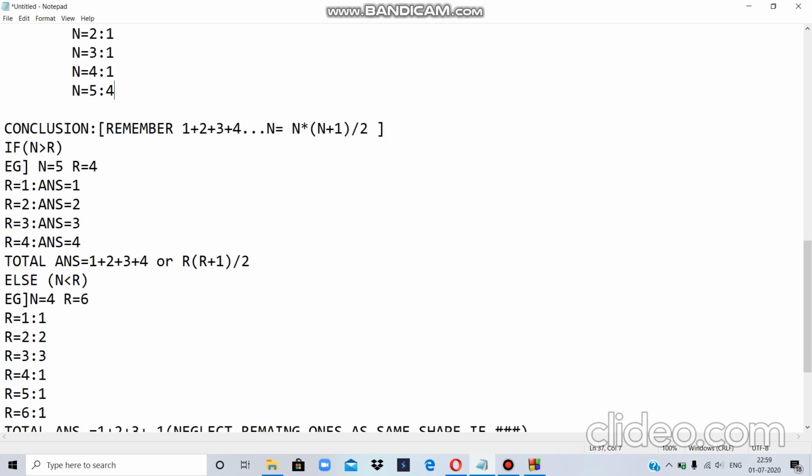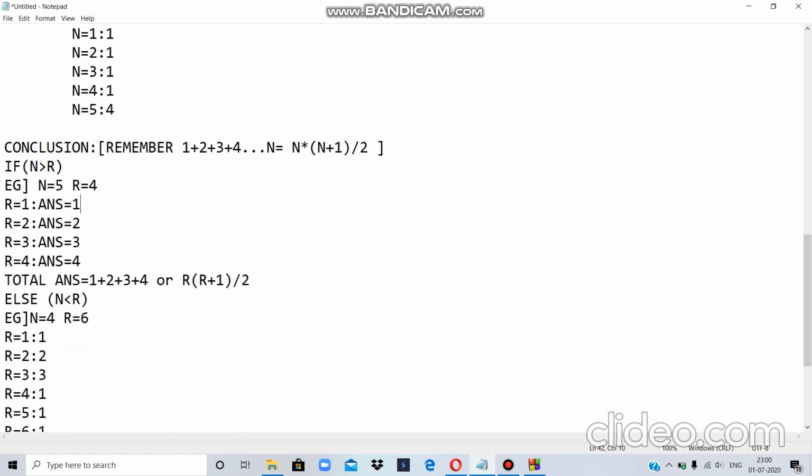So let's conclude some points over here. But before concluding, let me give you a small formula. If I have n natural numbers starting from 1, then their sum is equal to n(n+1)/2. Now let's move forward and try to conclude what we already know.